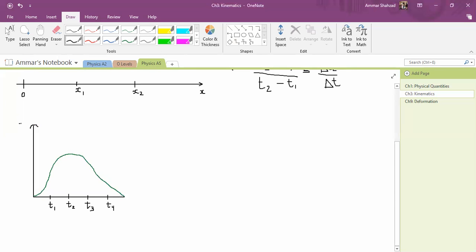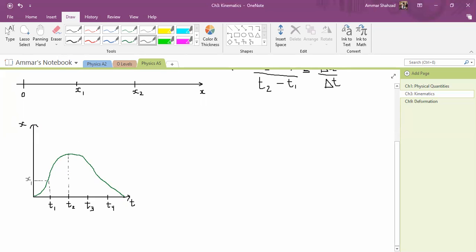So let's say this is x on this axis, the distance you are moving. So this is the distance time graph. From this graph, we can calculate the velocity. I'll come to that.